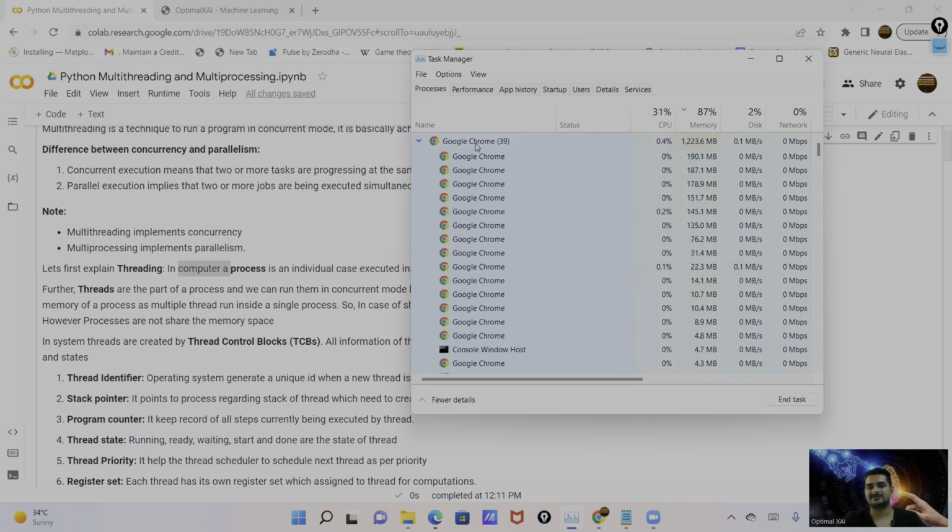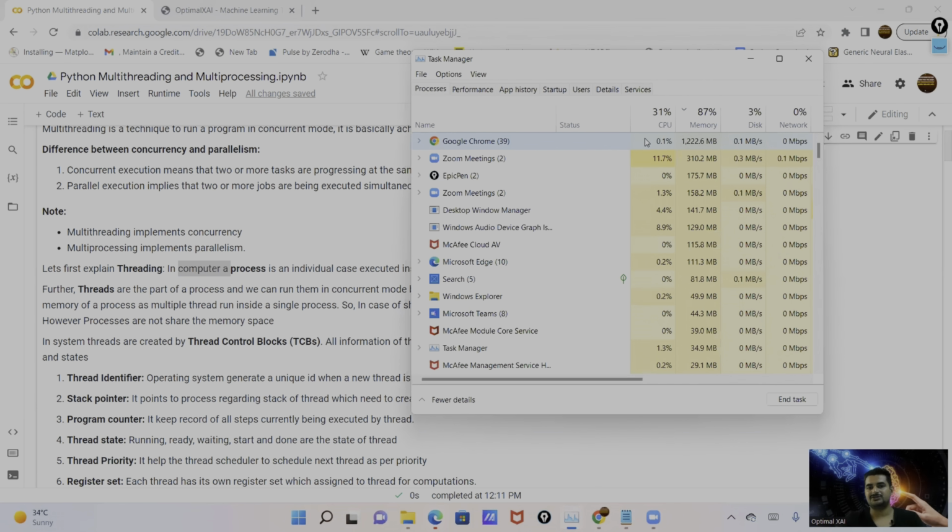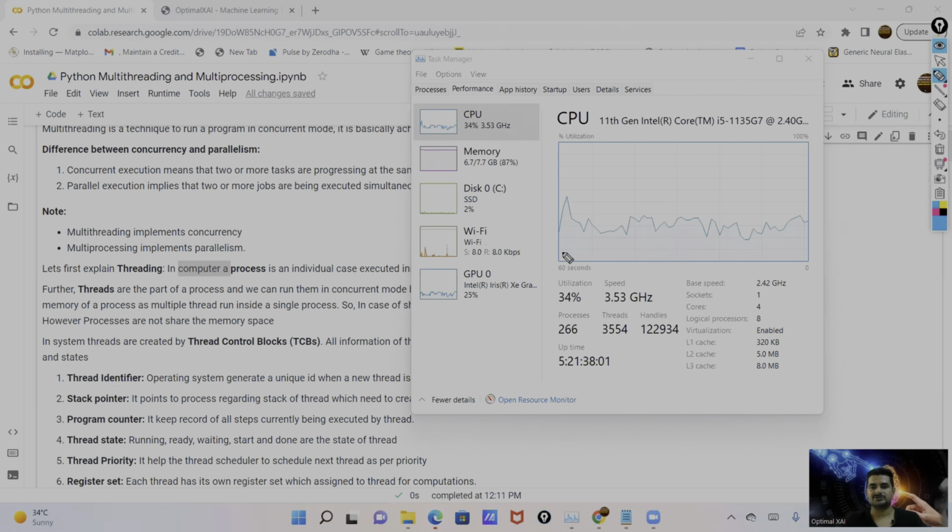And each process has separate memory assigned, dedicated to each process. So these are examples of processes. These are the processes currently on this system. 266 processes are running at this time. And in the case of threads, 3,562 threads are running. So we have 200 plus processes and 3,000 plus threads. That's the example of processes and threads.